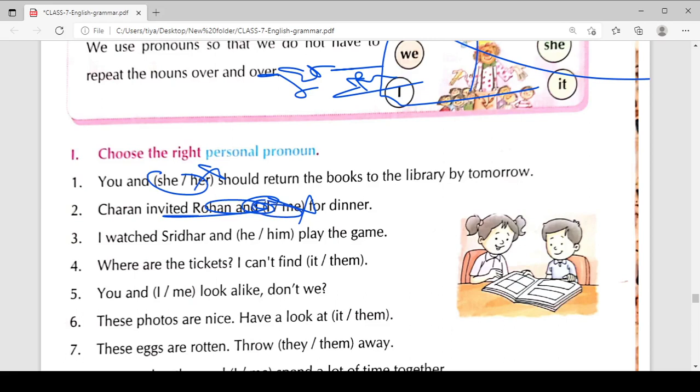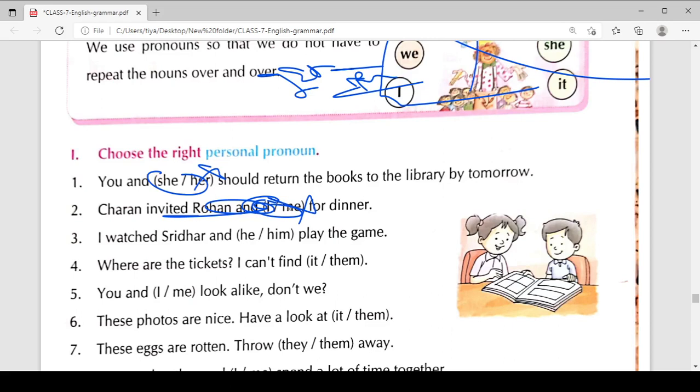So this is the important thing, that whenever you use two pronouns, or double pronouns, or two or more pronouns, all the pronouns are in the same single case. Like if you use a nominative case pronoun, all the pronouns will be in the nominative case, and if you are using a possessive case pronoun or objective case pronoun, all the pronouns will be in the possessive case. So this is the important thing, and keep remembering these things in your mind.